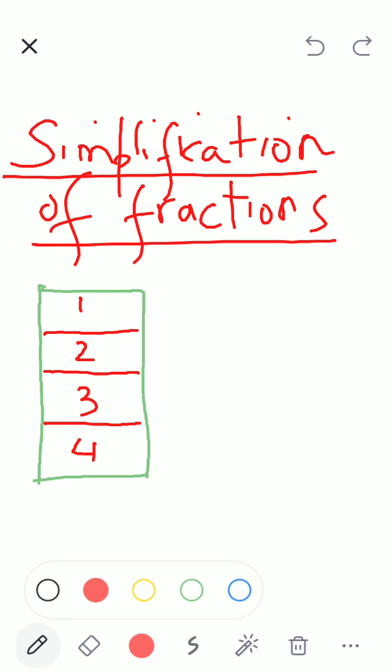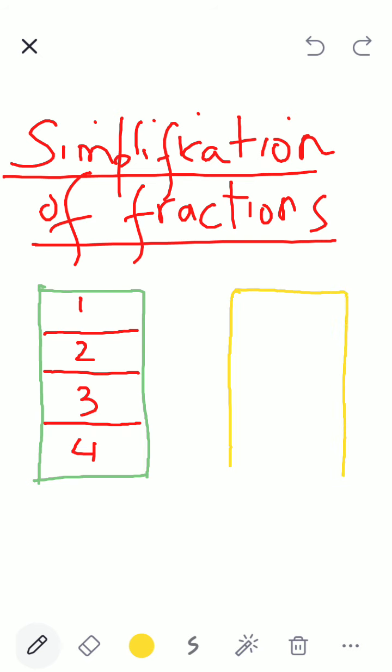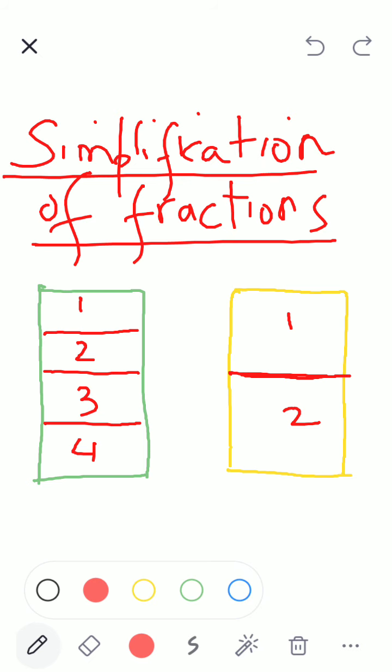I have another chocolate which is divided into 2 parts. 1, 2. This chocolate I give to Kirtana.